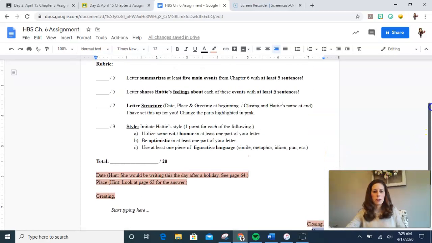Okay, let's talk about style, and that's really the main thing that I want to talk about. So style. When we think of the word style, we usually think of fashion, right? Okay, so I'm actually going to draw that comparison today. So all of you have your own style. If we were to go and look in your closet or your dressers, we would find that not all of you have the same style. Probably all of you have way different clothes from each other, and maybe some of you have a couple different styles. Maybe depending on the event or how you're feeling that day, you might dress differently too.